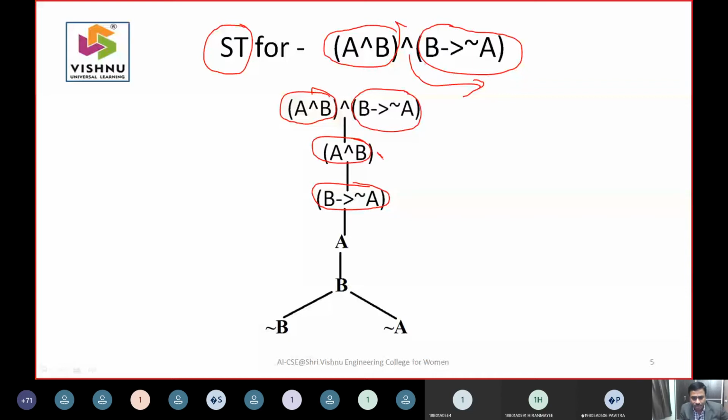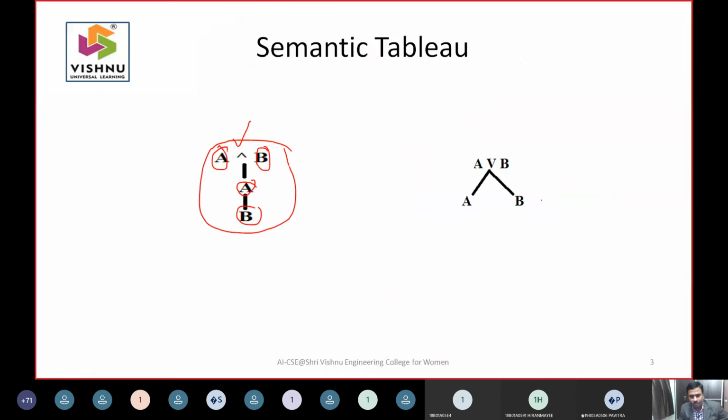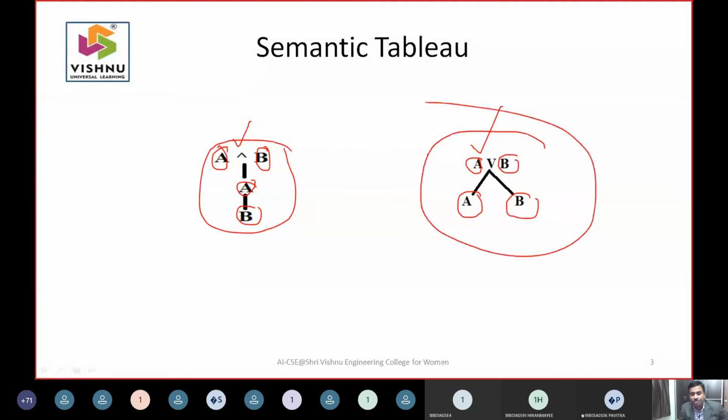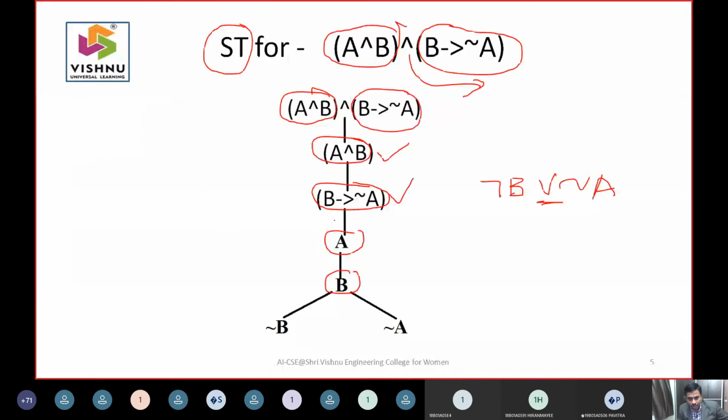Then I started representing this statement. A and B means A has to come here, then B has to come here. Then I have taken this expression, which is nothing but negation of B or negation of A. Whenever you have an OR, the representation is something like this. This is A or B, so you have to represent either A or B. This is how the standard representation says. Same way, since B implies negation of A is nothing but this, I have done negation of B this side, and negation of A this side. So the problem is complete now.